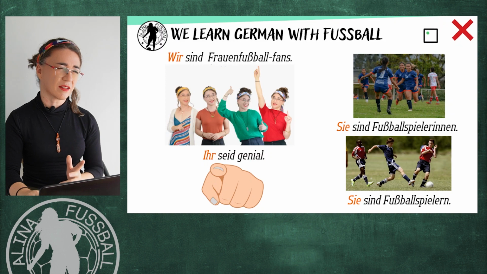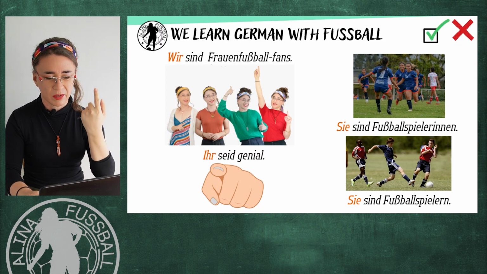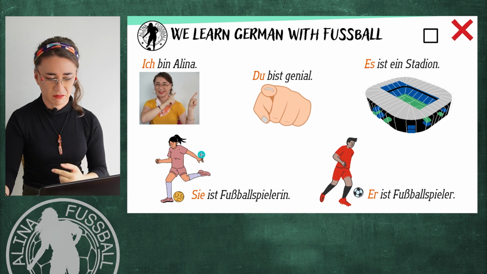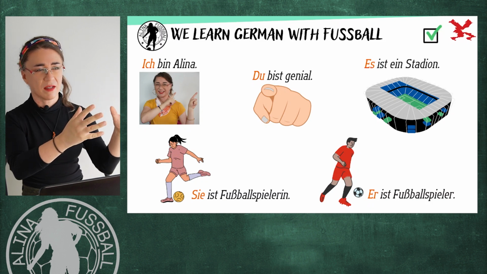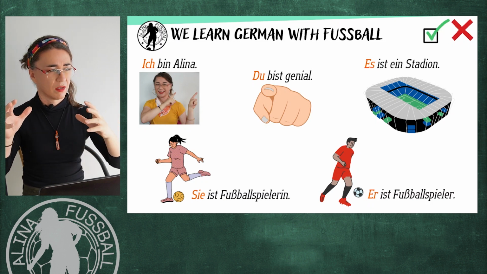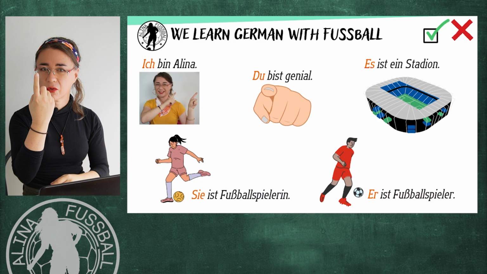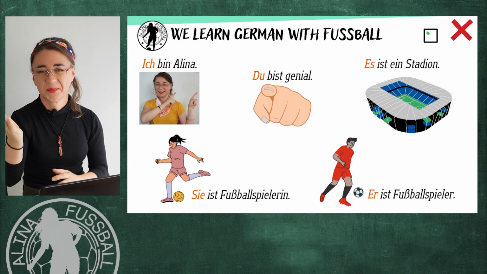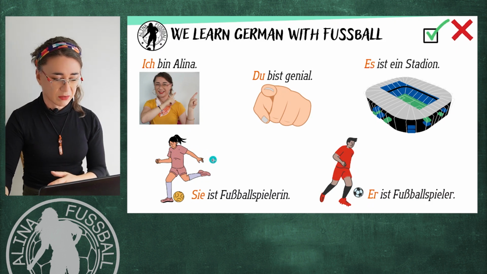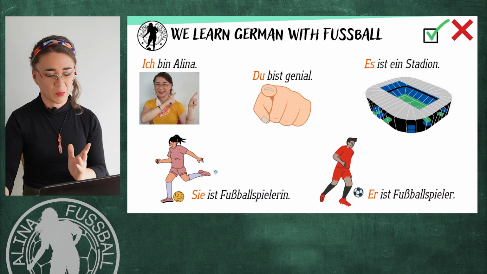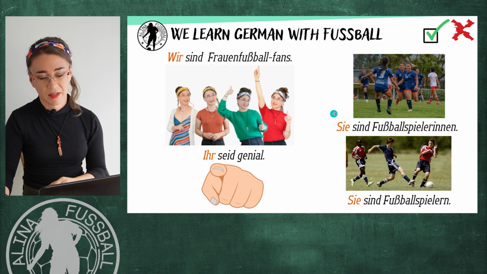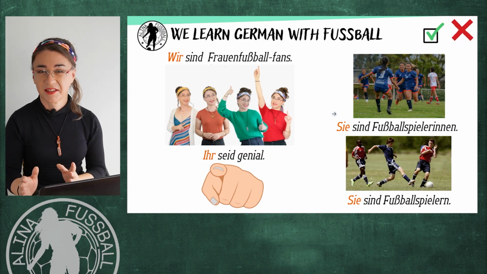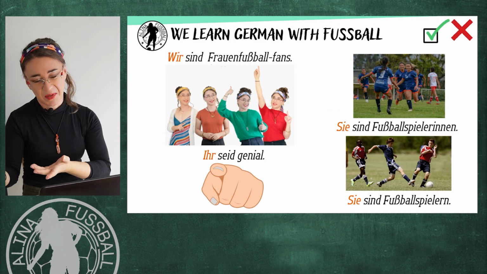And you may be asking, but for a woman in singular we use sie. So how do we differentiate? We're talking about a group of men, a group of women, a group of men and women, or just a woman? Well, very simple. Because of the verb. Notice that here we have sie ist. Instead, in plural, we have sie sind. So that indicates the singular and the plural.